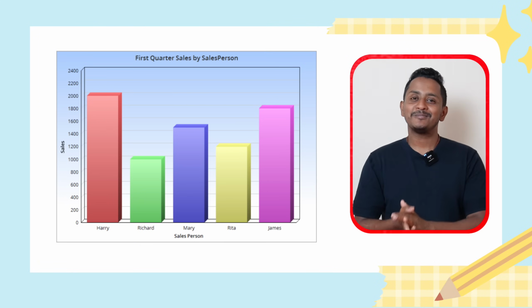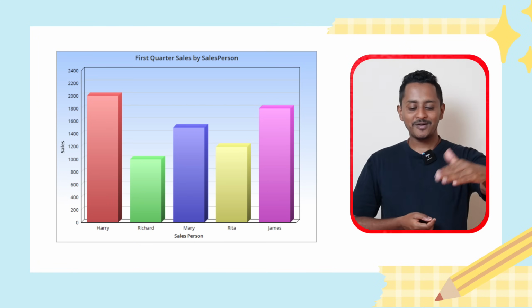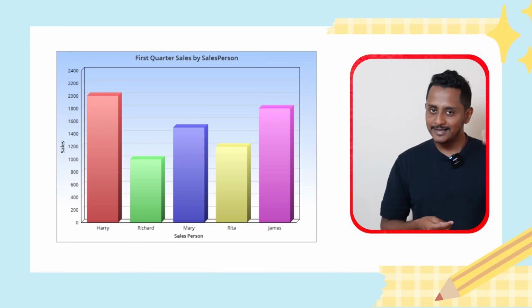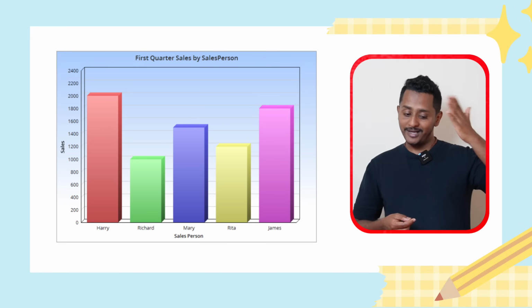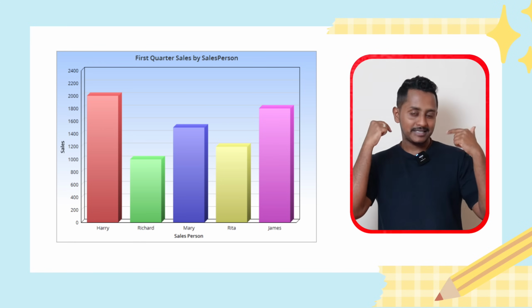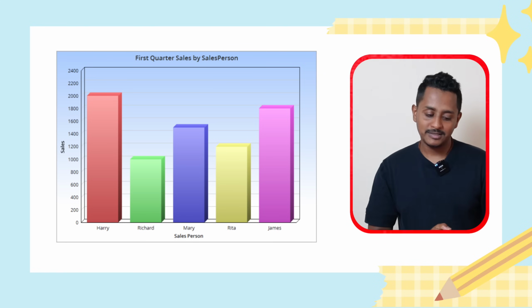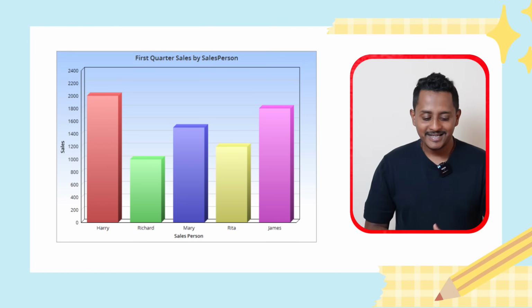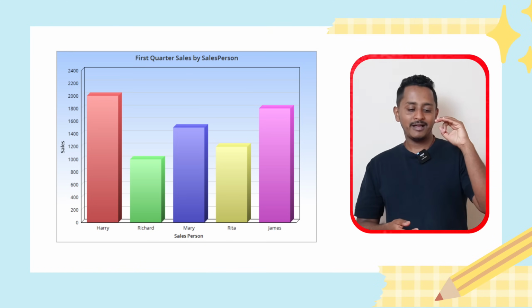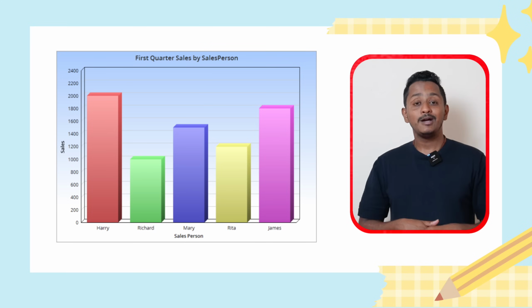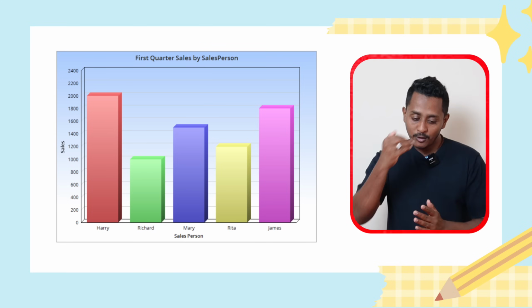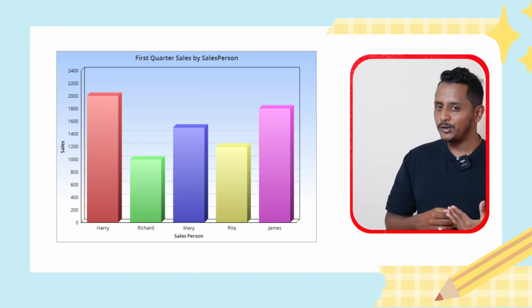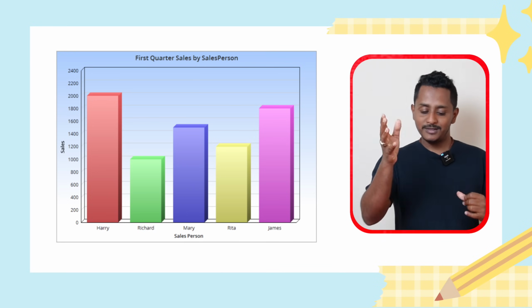The image provided is a bar graph that gives information about first quarter sales by salesperson. While the x-axis talks about the names, Harry, Richard, Mary, etc., that is salespersons, the y-axis talks about the sales ranging from 0 to 2,400. Firstly, it is evident that the first salesperson, Harry, hits a value of 2,000 sales in one quarter. Conversely, Richard hits a very low value of only 1,000 for the first quarter.